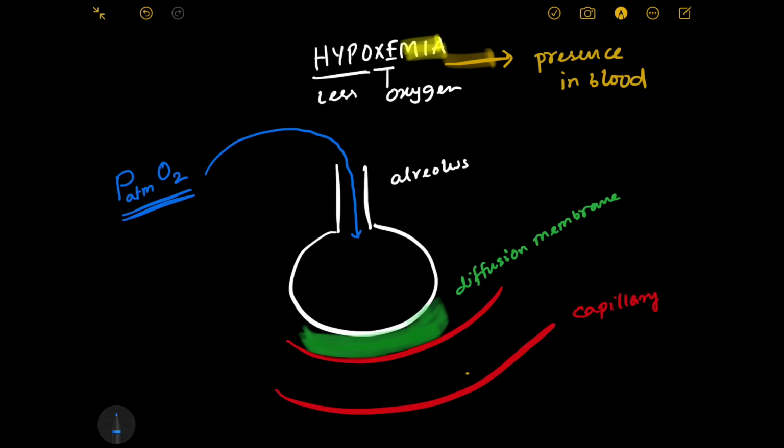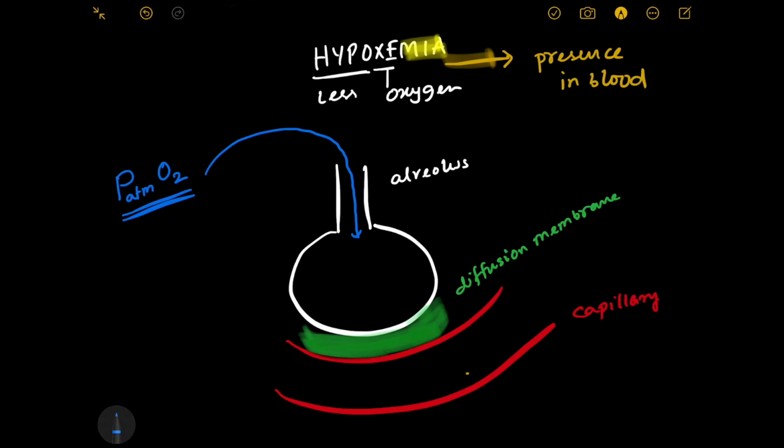Partial pressure is the part of the pressure contributed by an individual gas in the entire air, which simply means that if you have a certain partial pressure of a gas, that gas is present in that particular area. Partial pressure is just a simple way to describe the amount of presence of gases in a particular tissue, right?